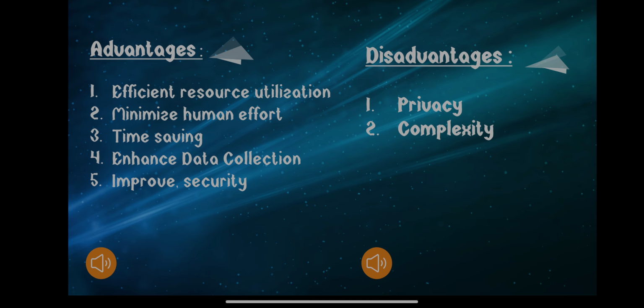So it may be possible to keep IoT devices user friendly, so that any person who interacts with the device can use its functionality without any problem. So complexity is one of the problems related to IoT devices. It can be handled if we keep the functionality and design of the device in a user friendly manner.